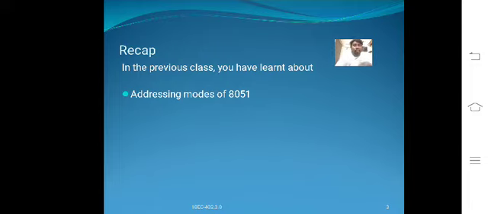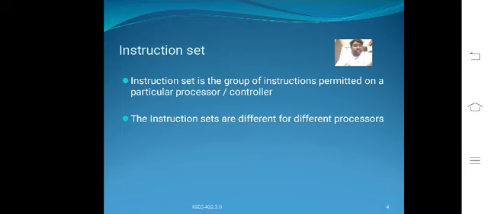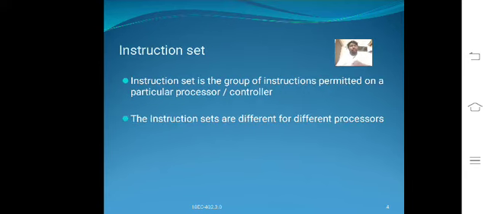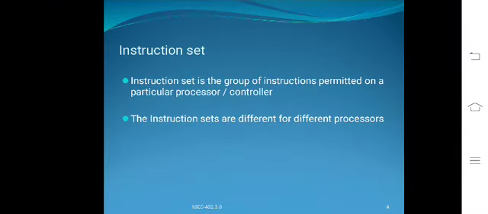And in this class, we are going to explain the instruction set. What is an instruction set? Before that, we will discuss the need for the instruction set in the 8051 microcontroller.